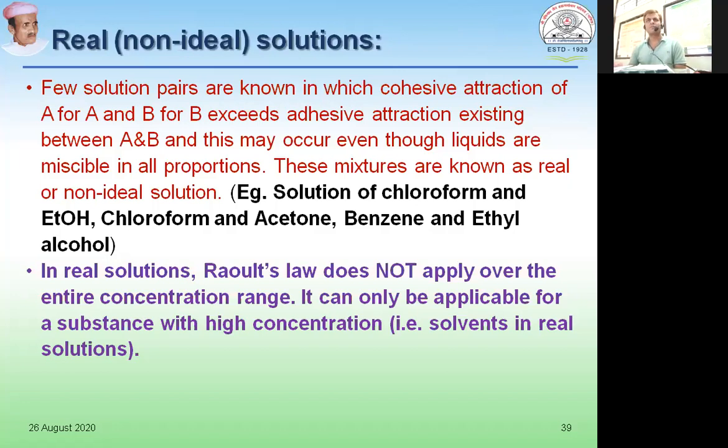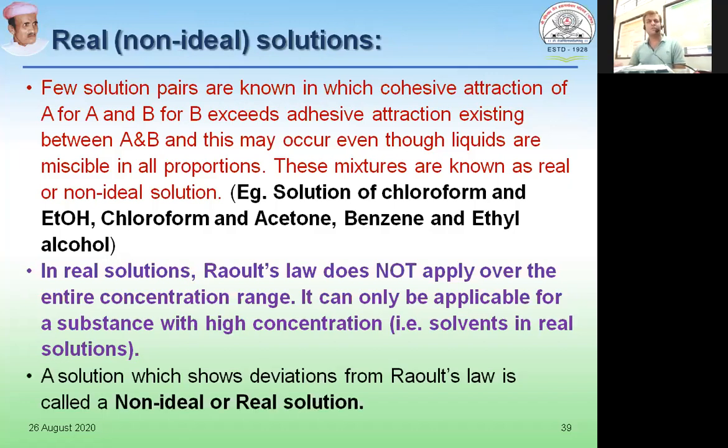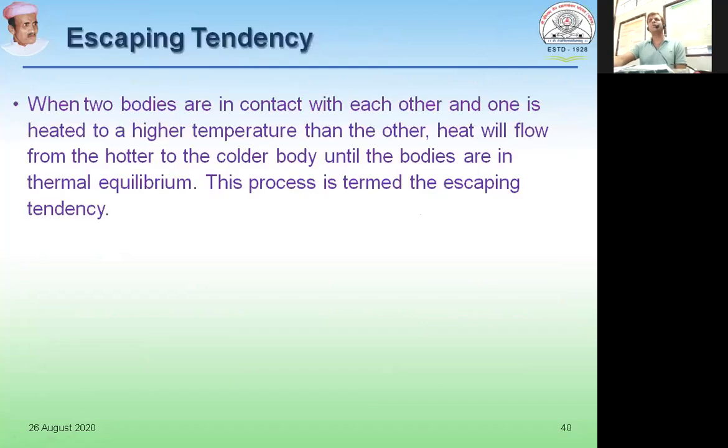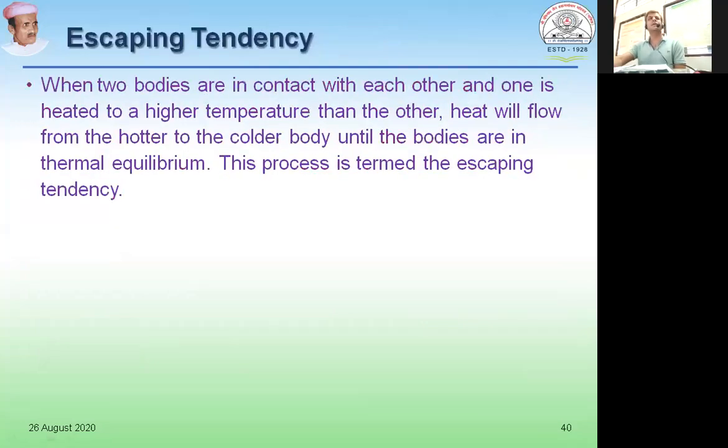Somewhere the attractive forces have a difference, and the uniformity of forces of attraction that existed in ideal solutions is not there. So a solution which shows deviation from Raoult's law is another way of defining real solutions. Raoult's law talks about uniformity of forces of attraction, and it doesn't exist in real or non-ideal solutions.